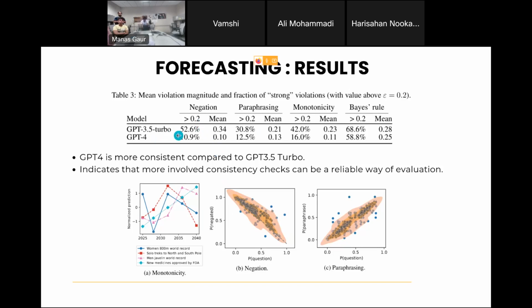And for GPT-3.5 Turbo, more than 50% of the time, the probability is changing by 0.2 at least from expected. So this 52.6% means that there is a 52.6% chance that the probability will change by 0.2. No, from the example, yeah, kind of, yeah.